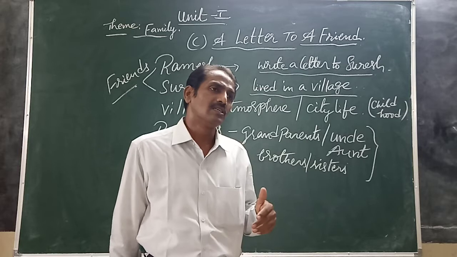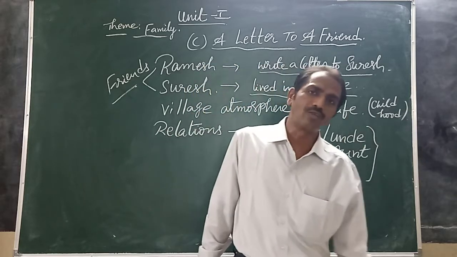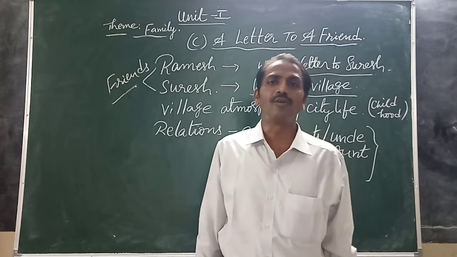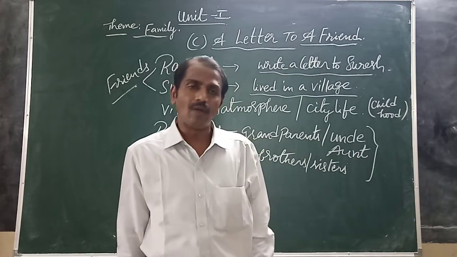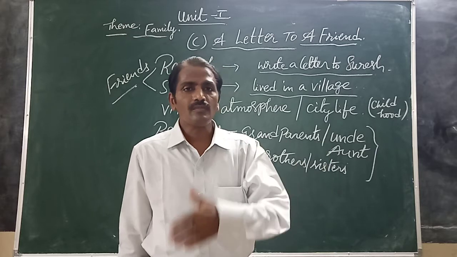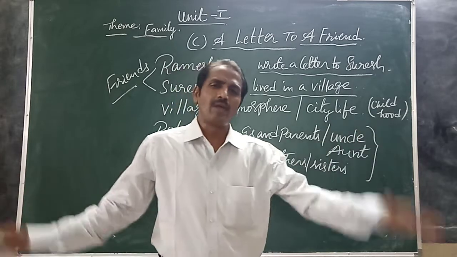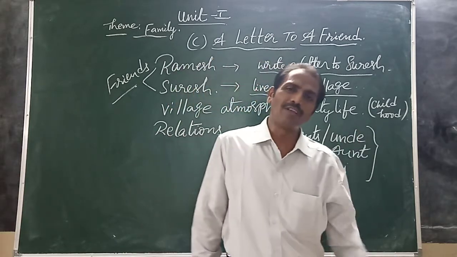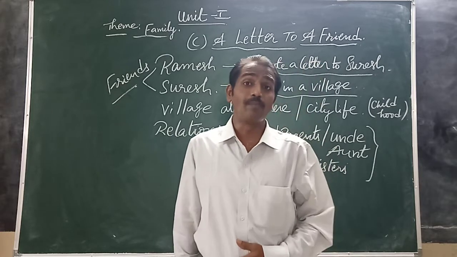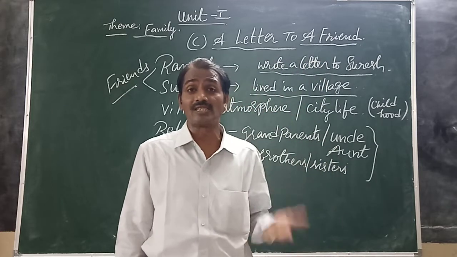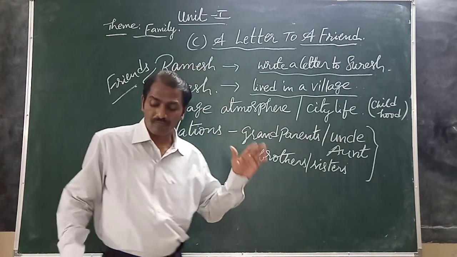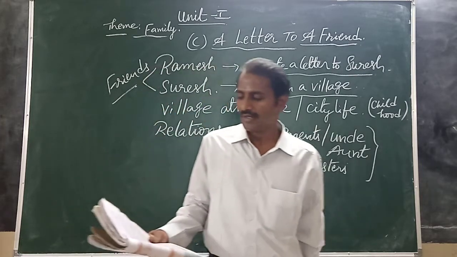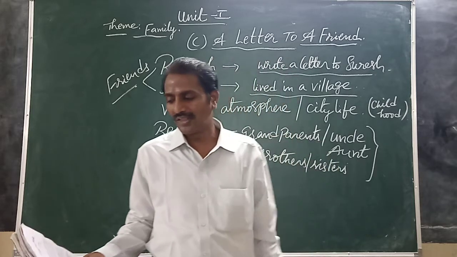Generally, those days, when we go back 50 or 60 or 70 years, we found big families, which are joint families. Every family consisted of more than 10 members: grandparents, parents, brothers, sisters, uncle, aunt, and so many cousins. But nowadays it is not there.